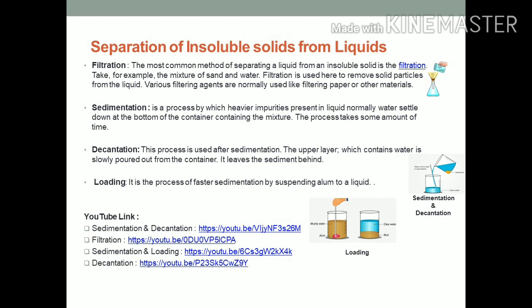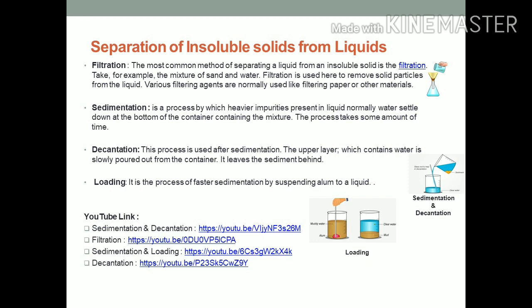Filtration is also done to remove pulp from fresh juice. Water may also contain solid impurities which can be removed by filtration. During filtration, the insoluble solid is retained in the filtering device whereas the liquid passes through it.